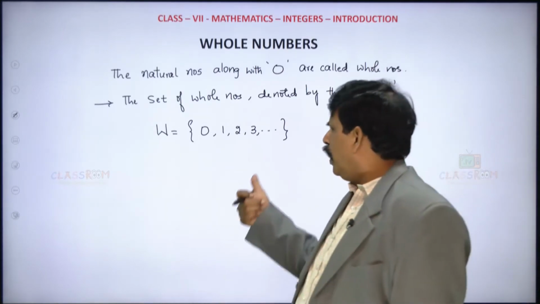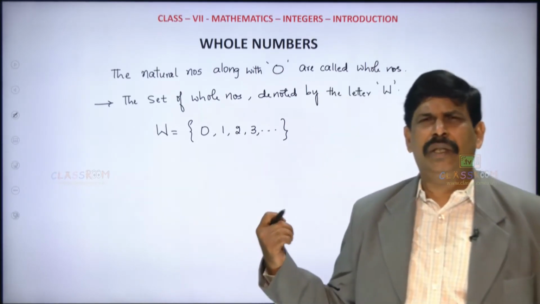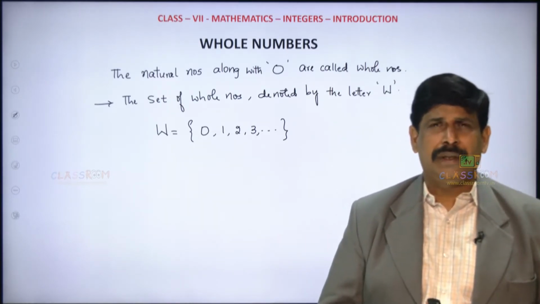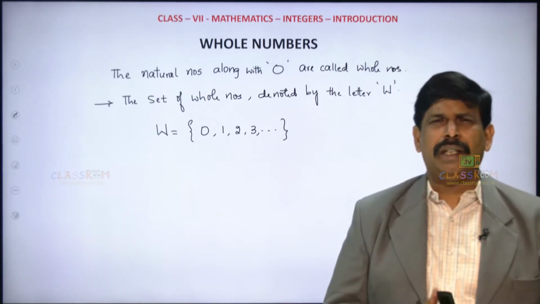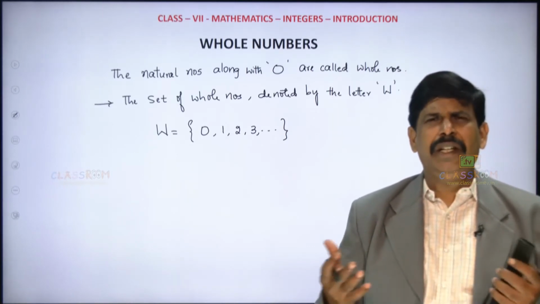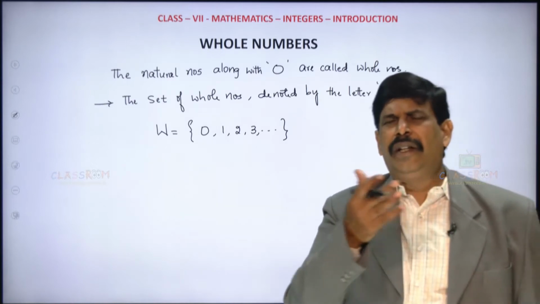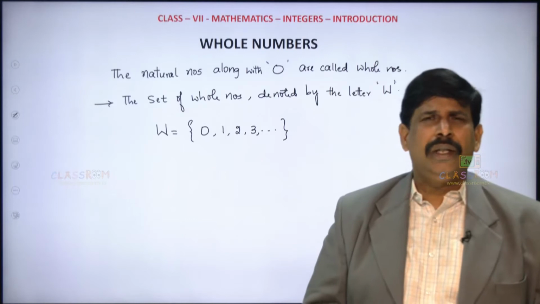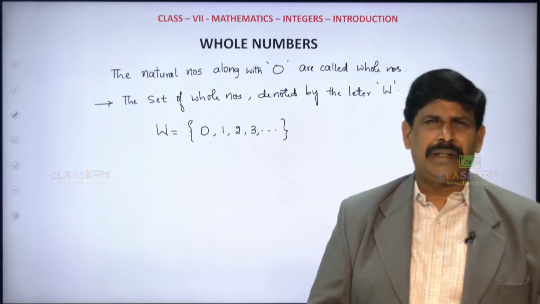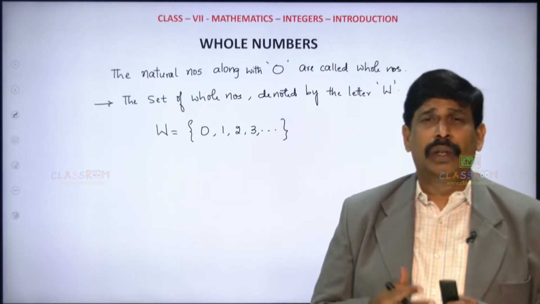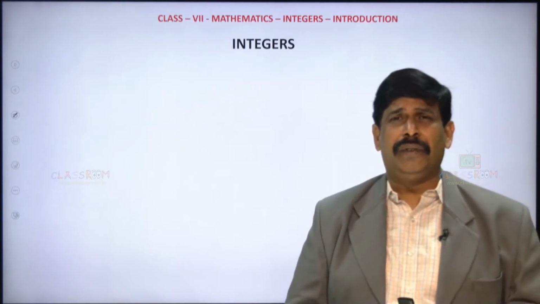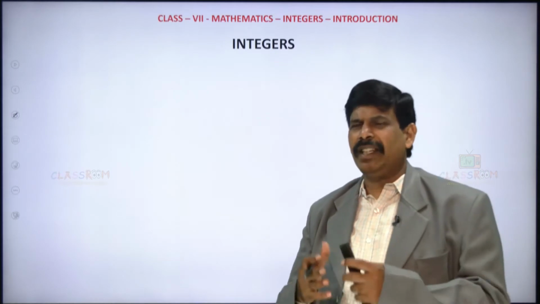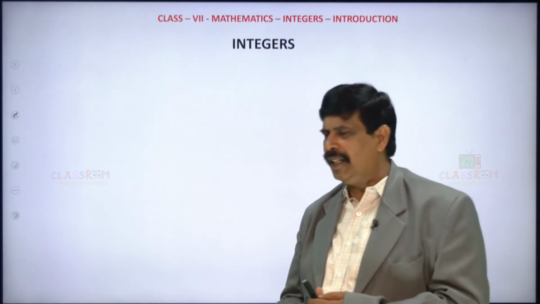Now, do we have any negatives of natural numbers in this? We do not have any negative numbers. The least whole number is 0, and here also there are infinite whole numbers. So this set of whole numbers is also an infinite set. Is it clear? Now let us learn a very, very important one, about integers. Let us see what these integers are.